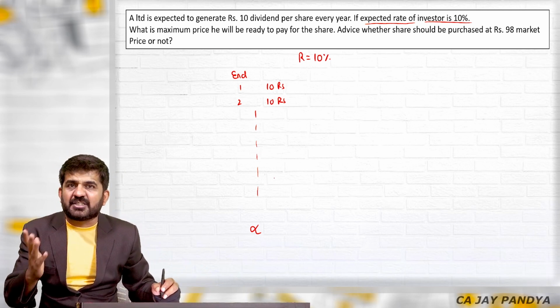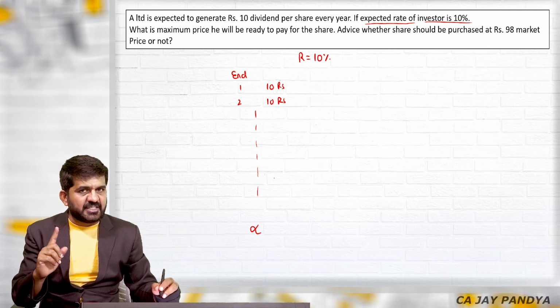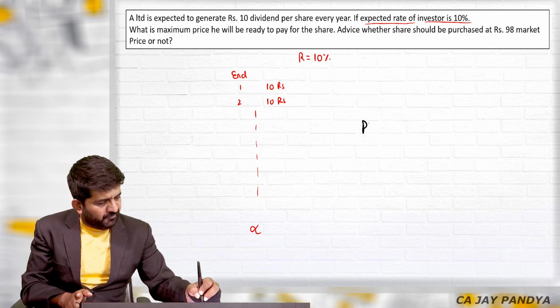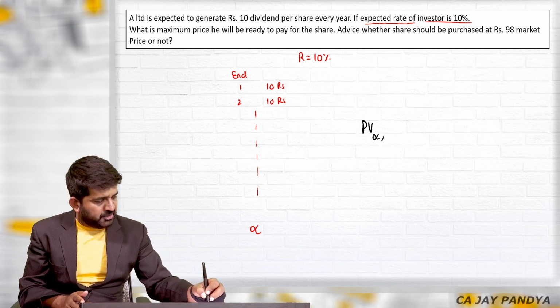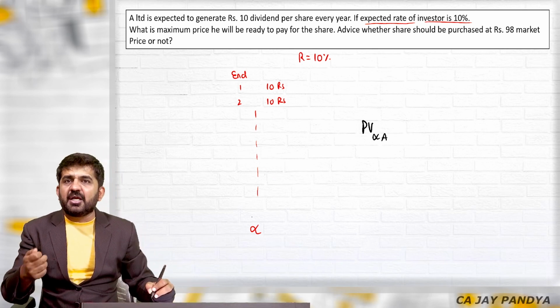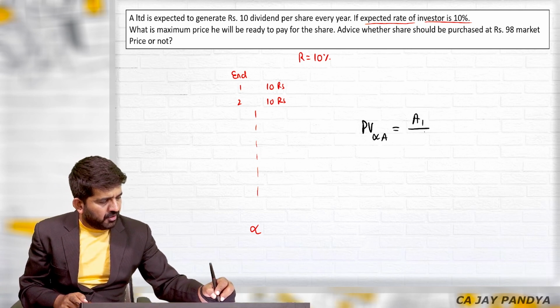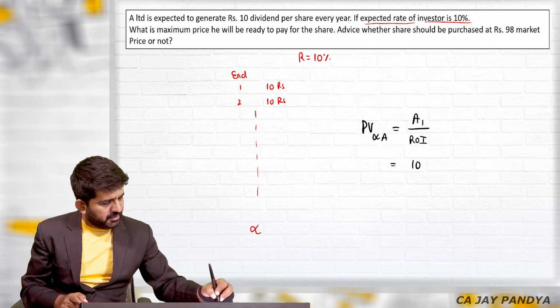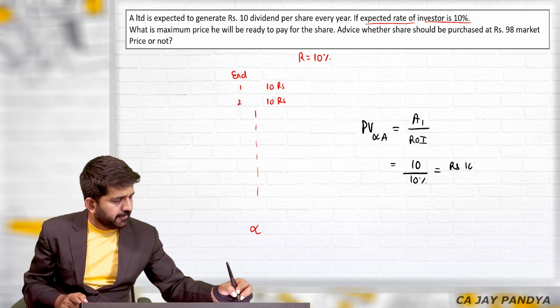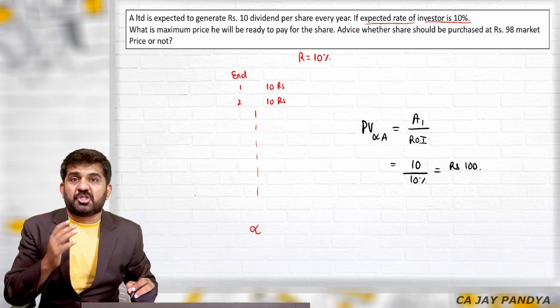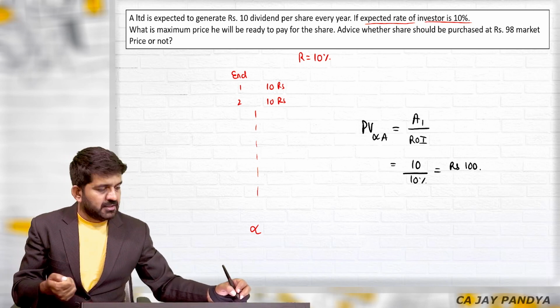How to find out the maximum price or valuation in finance? Present value of future cash flow. Can you find out the present value of infinite cash flow, which is an annuity? This is an annuity because 10 rupees is the dividend every year. Yes. How to find out? Amount of first year divided by rate of interest. The amount of first year is 10 rupees divided by rate of interest, 10%. So rupees 100. The maximum price I am ready to pay for this share is rupees 100.